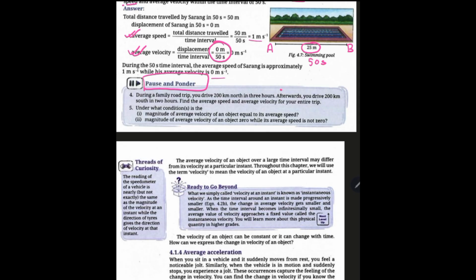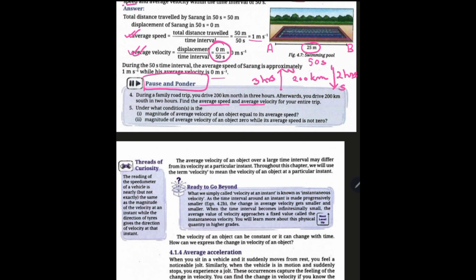So here you are traveling 200 kilometers north, and you have taken 3 hours. Afterwards, you drive 200 kilometers south, and you take 2 hours for it. Find the average speed and average velocity for the entire trip.